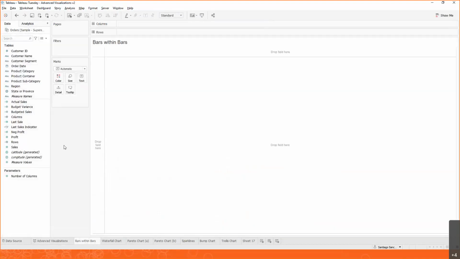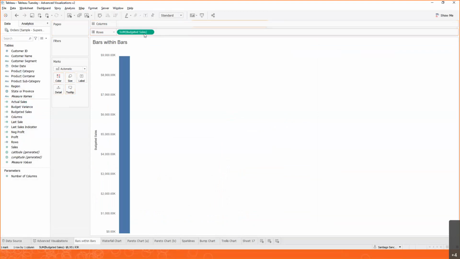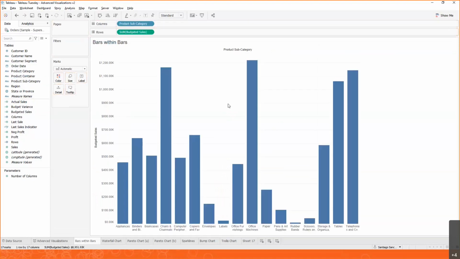So here, we're going to start with our, let's say, our sales, right? We have two types of sales, actuals and budget sales, so targets. So let's grab one of them first, and we have a bar, but now we're going to break this by the different categories of products in this case. So we can see what our goals are, but we also need to see the actuals. So let's go ahead and add actuals next to it.